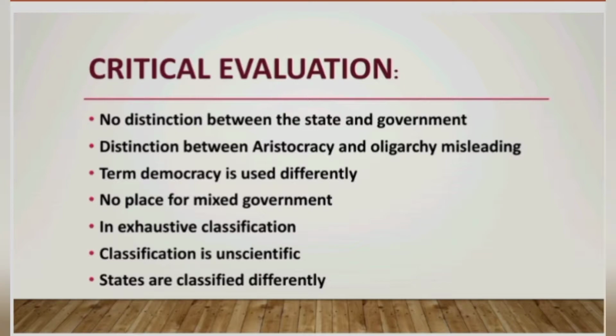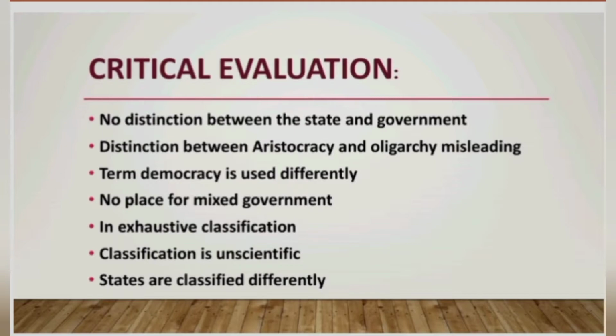And that's how he was talking about the classification, and the theory of cyclic change was presented in a manner that changes are taking place in government and not in state. So these are the terms which are basically misleading. The second point of this critical evaluation is that the distinction between aristocracy and oligarchy is misleading.